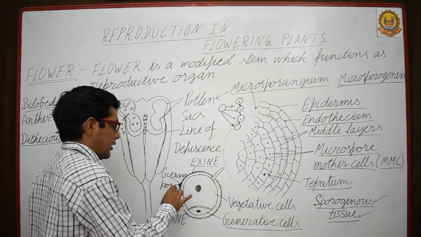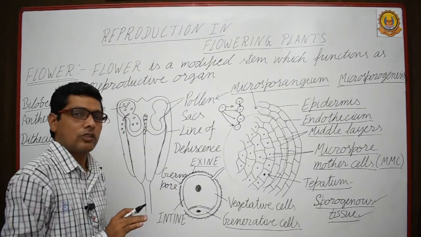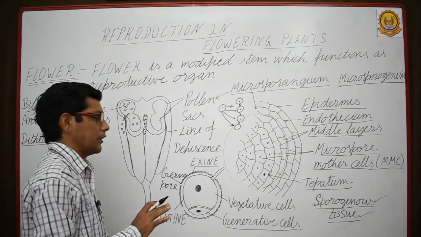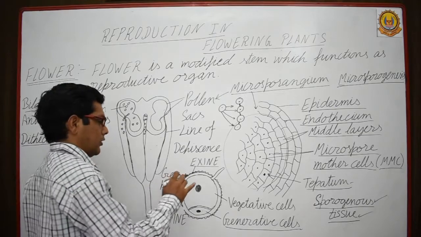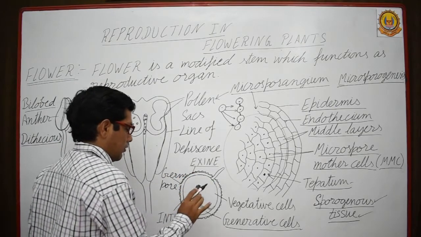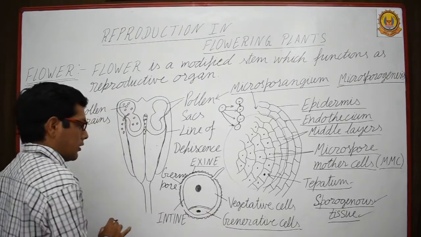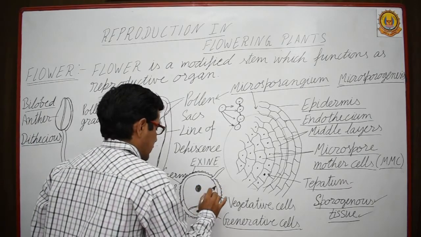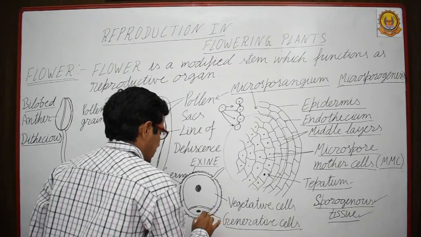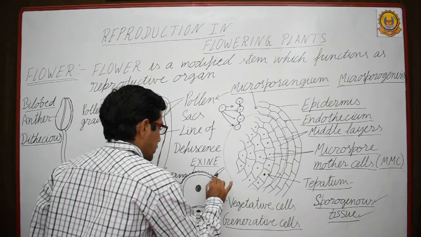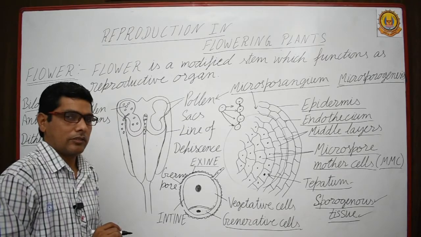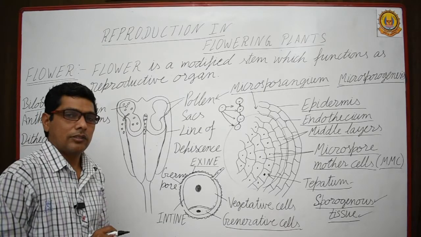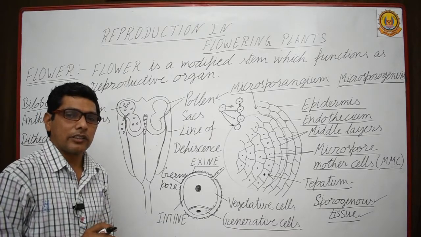Here at the germ pore there is no exine present, meaning there is no sporopollenin present. And one more thing, the pollen tube arises, and it takes 2 male gametes with it, which helps in pollination and after that fertilization.